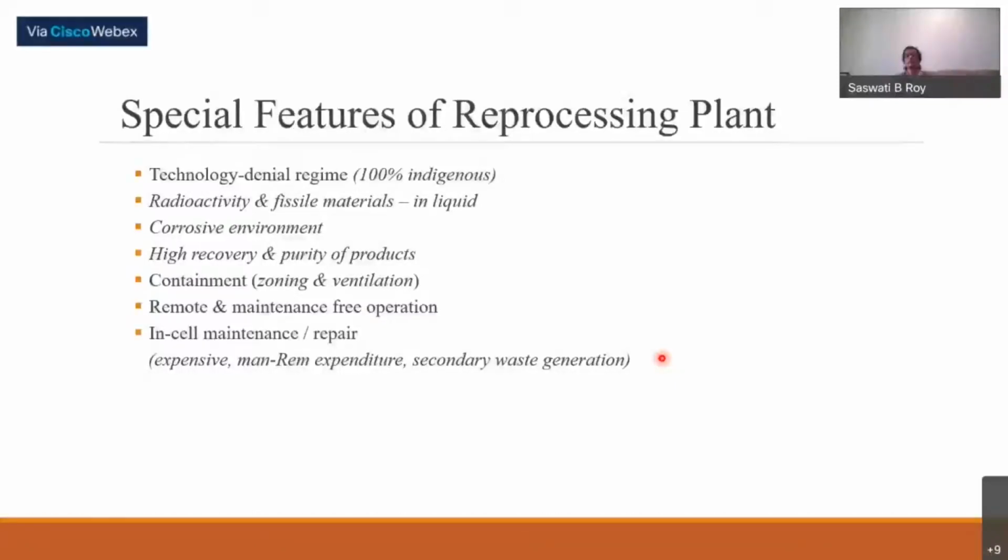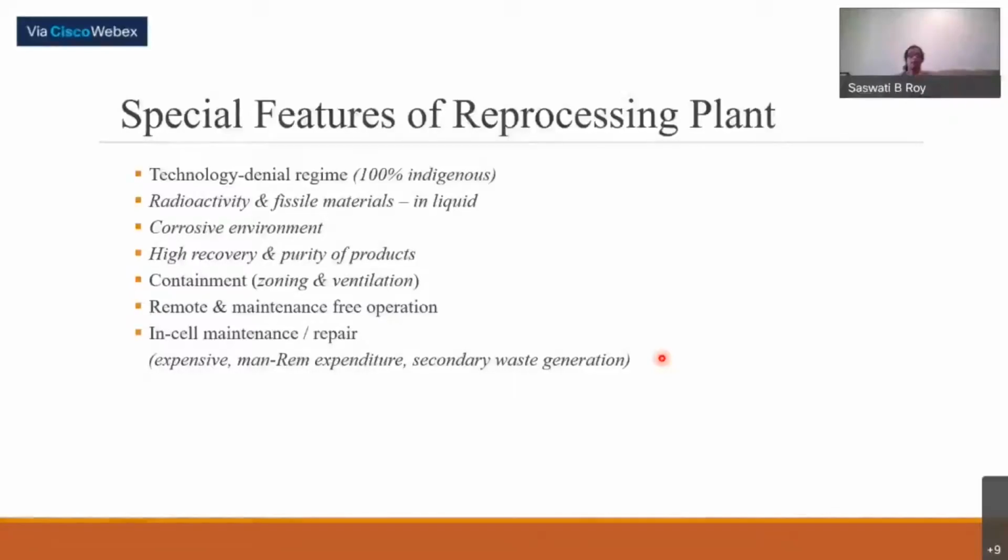Due to the presence of this aqueous material, your criticality problems are much greater. So at every point you have to do the calculations, and you have to take care with every transfer. The atmosphere is corrosive, with concentrated nitric acid being used, and we need high recovery with high purity so that at the end people don't have to follow stringent conditions. So highly purified material is needed. That's a very big challenge.